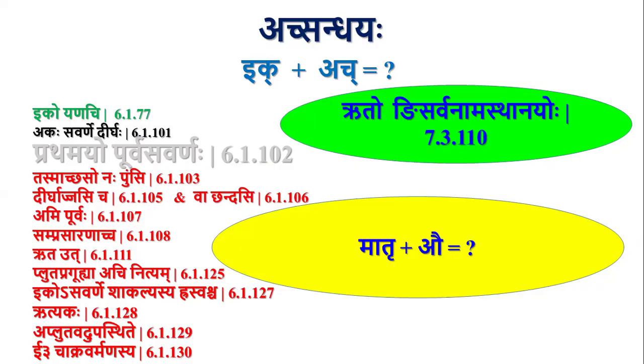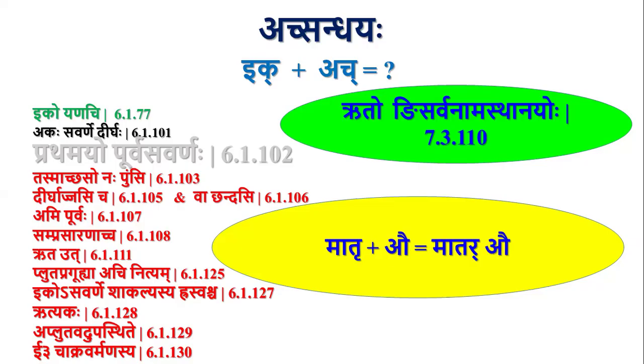So we have Rutogni Sarvanamasthanayoh by this sutra. Whenever rukaranta words are followed by a sarvanamasthana pratyaya, by the sutra Sud Anapumsakasya, the first 5 pratyayas for pullinga and strilinga are called sarvanamasthana. In case of napumsakalinga, jas and shas are called sarvanamasthana. So matru is a strilinga word, so au is a sarvanamasthana. So by Rutogni Sarvanamasthanayoh, there will be gunadesha. The anuvritti of gunah comes to this sutra from the previous sutra, Hrasvasya Gunah 7.3.108.